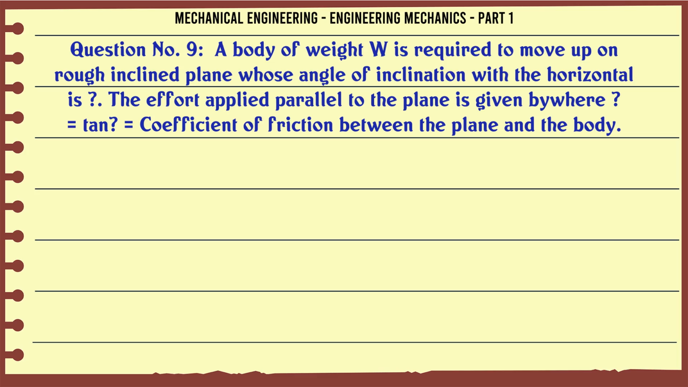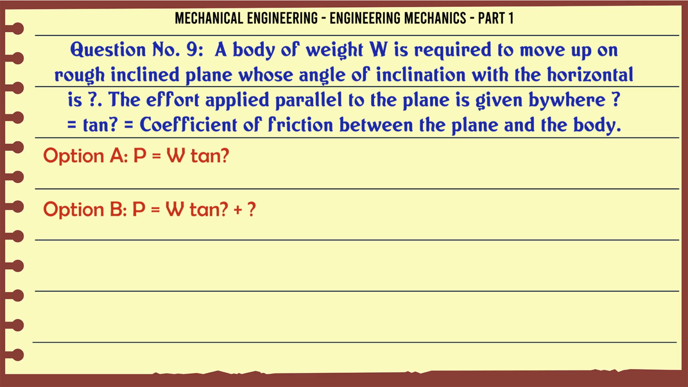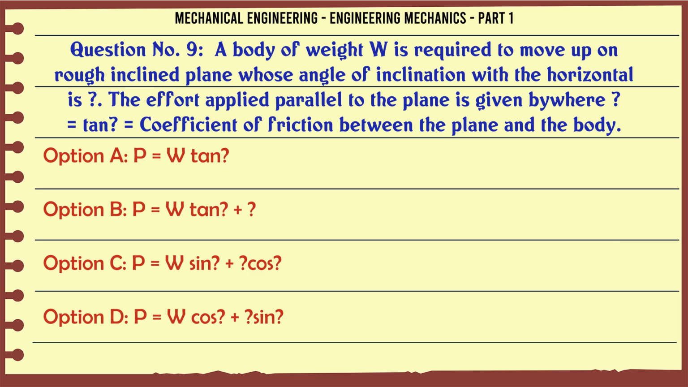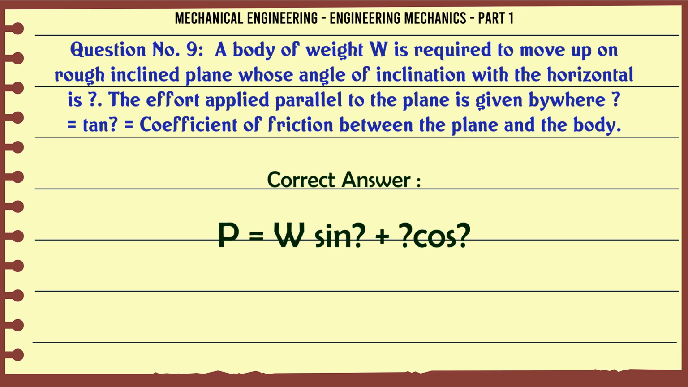A body of weight W is required to move up a rough inclined plane whose angle of inclination with the horizontal is α. The effort applied parallel to the plane is given by P, where tan φ is the coefficient of friction between the plane and the body. A. P = W tan φ. B. P = W tan α. C. P = W sin(α + φ)/cos φ. D. P = W cos(α + φ)/sin φ. The correct answer is P = W sin(α + φ)/cos φ.